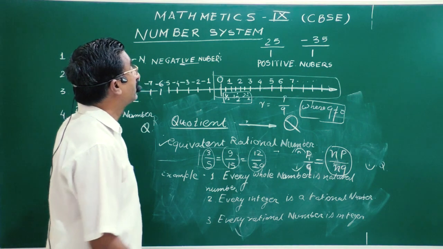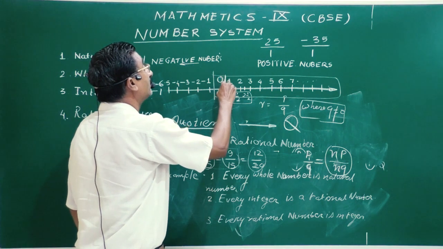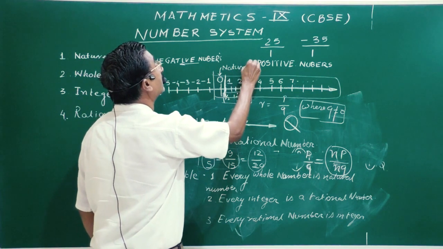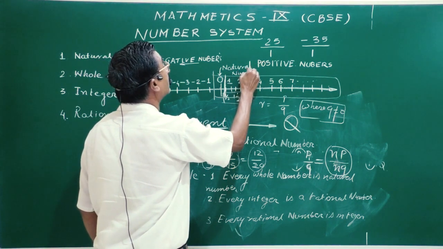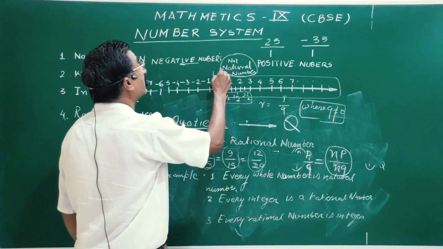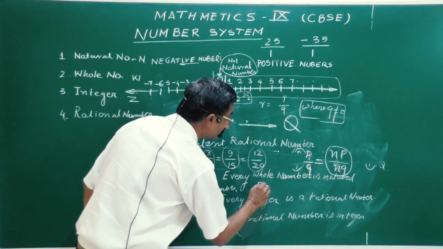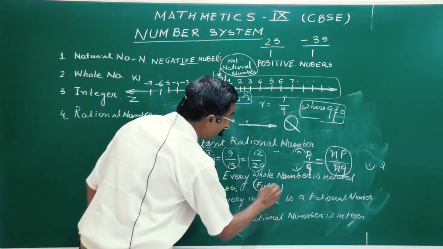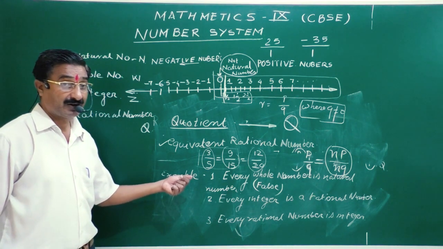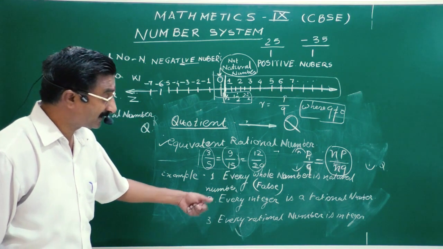Yes. 0 is there in whole numbers, but this is not a natural number. This is not a natural number, but this is included in the whole numbers. So that's why this is false. Why? 0 is not included in the natural numbers, so that's why all the whole numbers are not natural numbers. Second, every integer is a rational number.